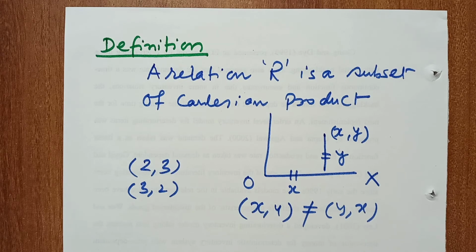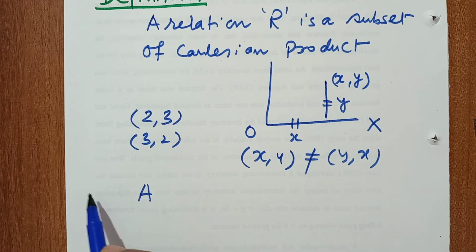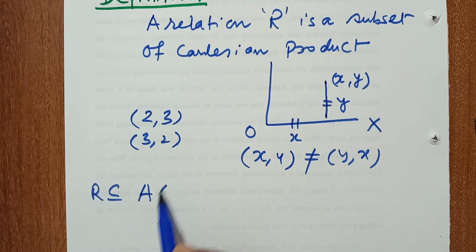And what is the Cartesian product? Let A be a non-empty set, then relation R is a subset of A cross A. I am not interested in two different sets, A and B. I am going to explain only binary relation, which means we take only a single set.